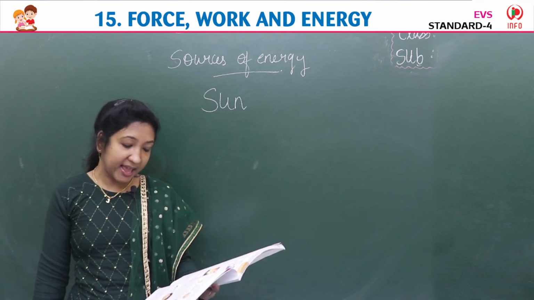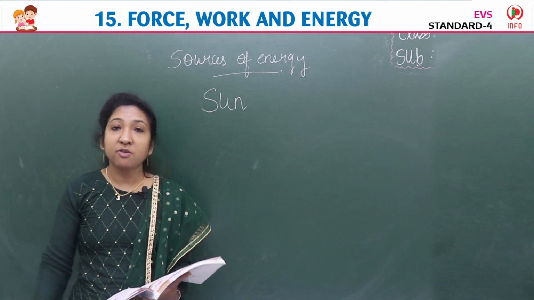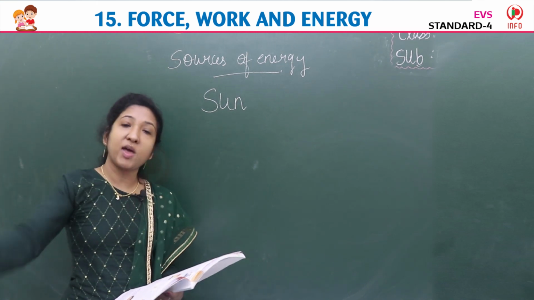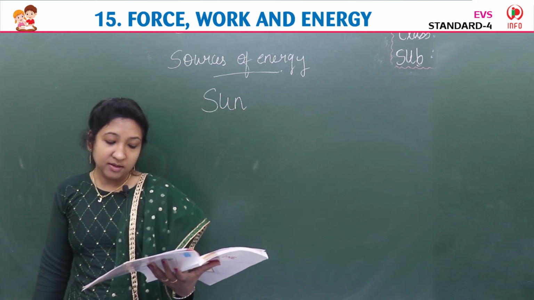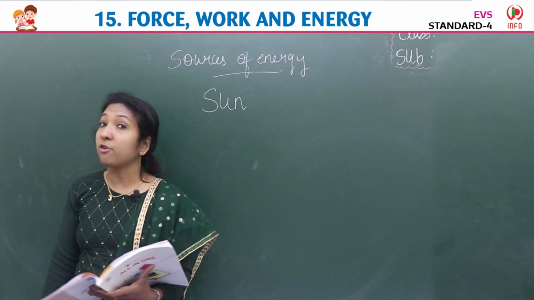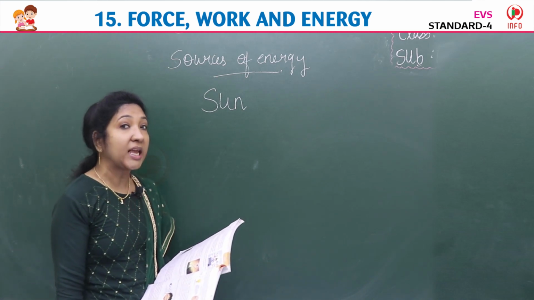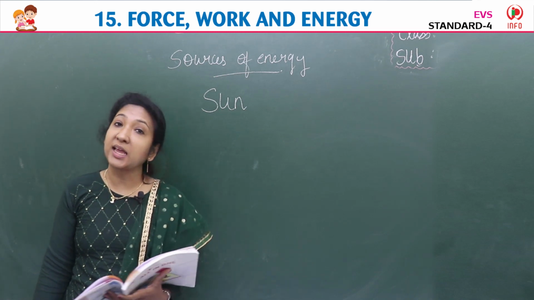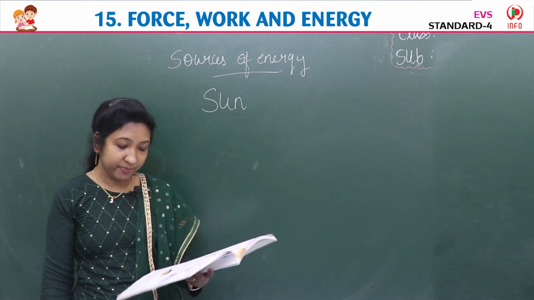Moving water and air also have energy. Flowing water has energy. Moving air is wind. It is also having energy. This energy is mostly used to generate electricity. Flowing water we use to generate electricity. Moving wind also we use to generate electricity using a windmill.